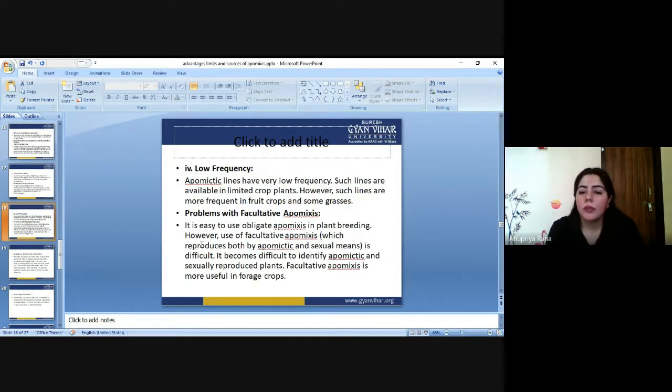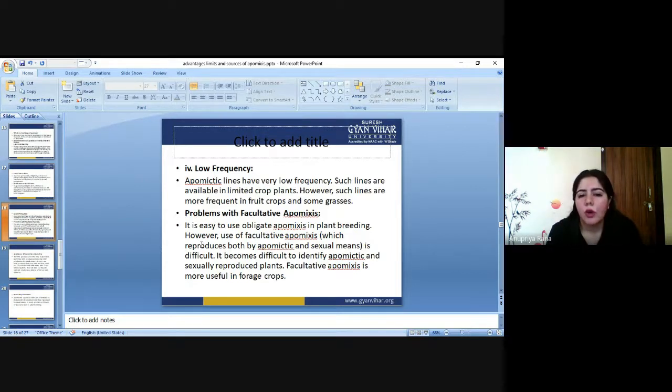Next is low frequency. It is obvious because they have a very conserved gene pool, that's why they have a very low frequency. And also, if we talk about the breeding process, not all crop plants perform the apomixis process. There are only very limited plants which perform apomixis throughout their life. So this is a very rare case. Not every plant goes through apomixis. The major and normal process of plant reproduction is sexual reproduction. Next one is problem with speculative apomixis.